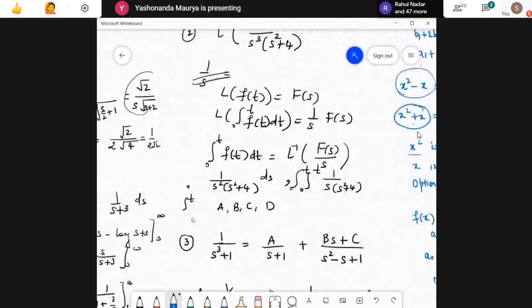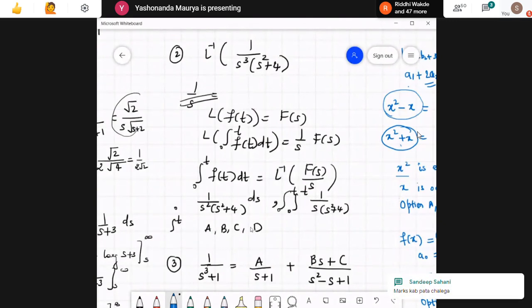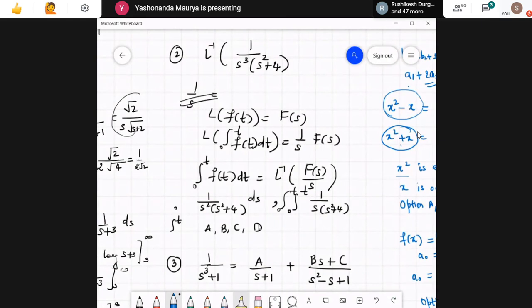Yes, ma'am, this was the option D. No, sorry. Option D was not correct. First three options were correct because of these three integrals. The third one was not correct. Sorry.